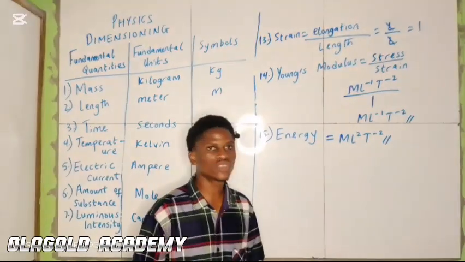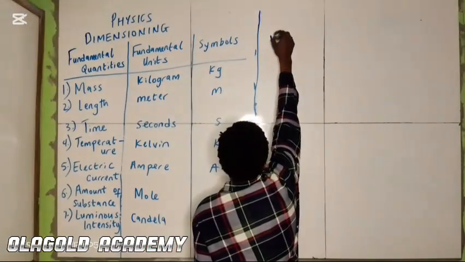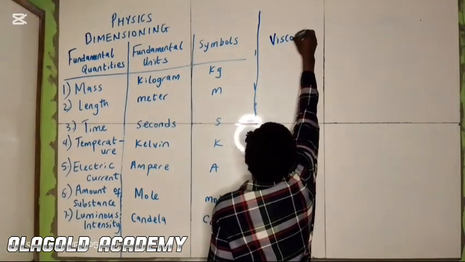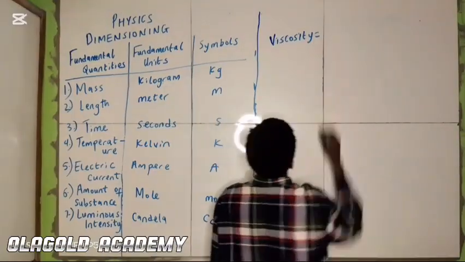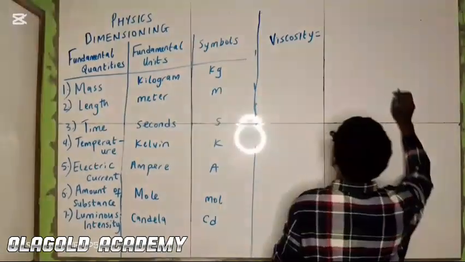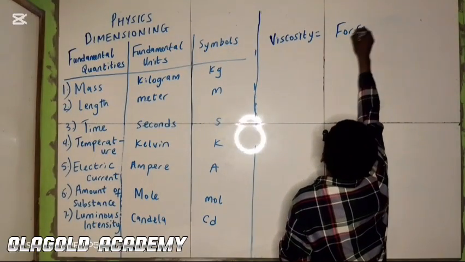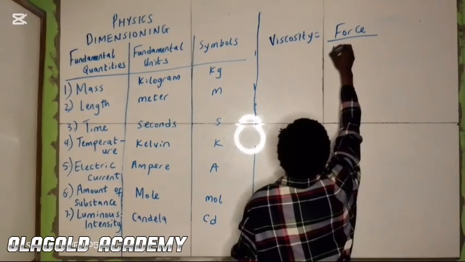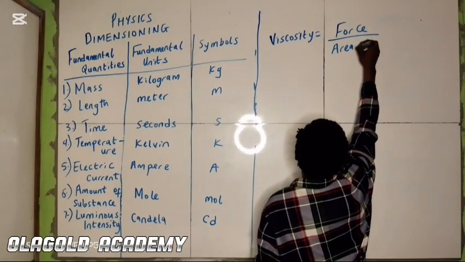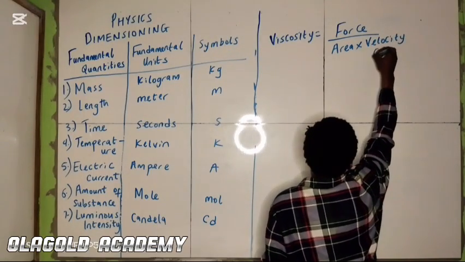The next one we are looking into now is viscosity. Viscosity can be expressed as the ratio of force over area times velocity gradient.